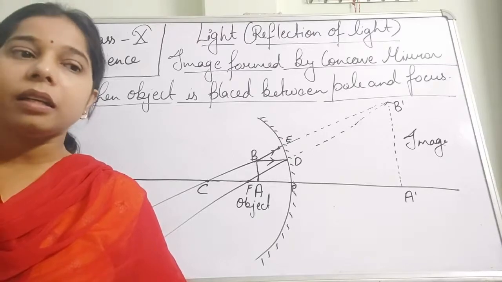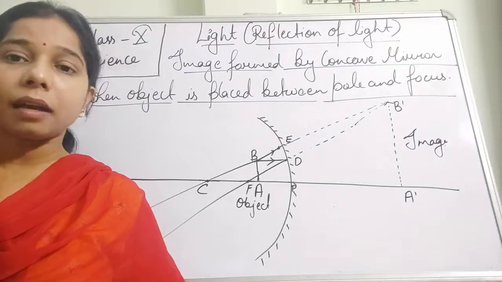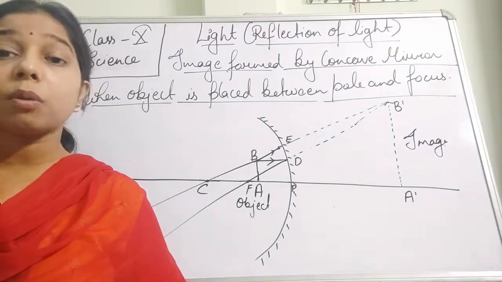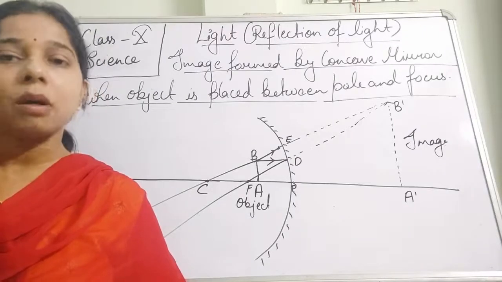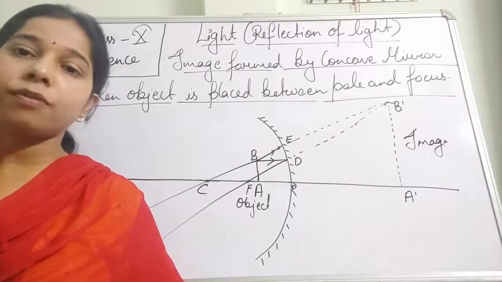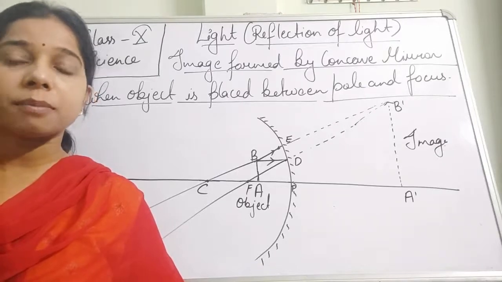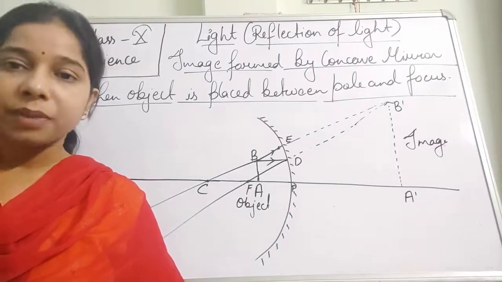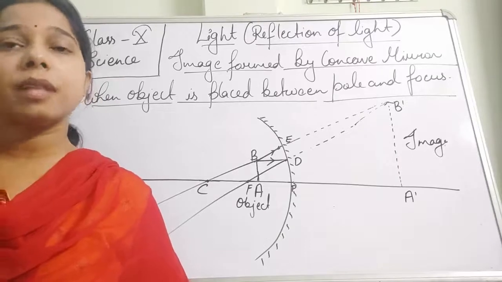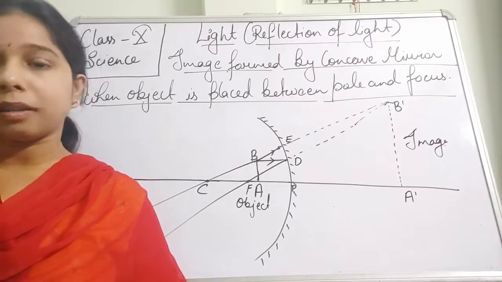And finally, the last one is if a ray of light making an angle falls on the pole of the reflecting surface of the curved mirror, it will get reflected making the same angle as the incident ray has made with the principal axis. So these are the four rules that we have seen for the formation of images on a concave mirror.